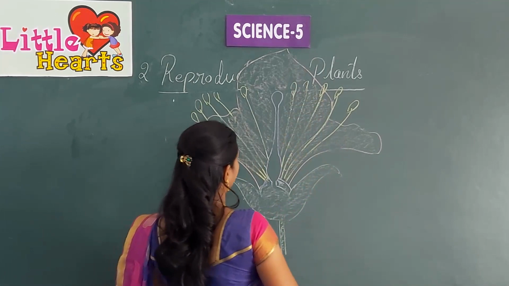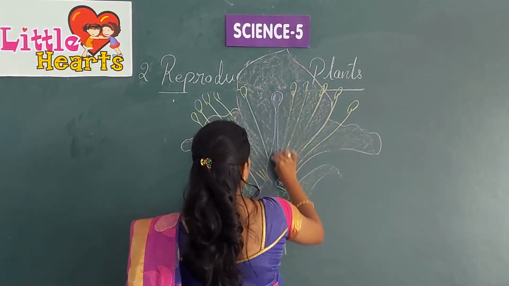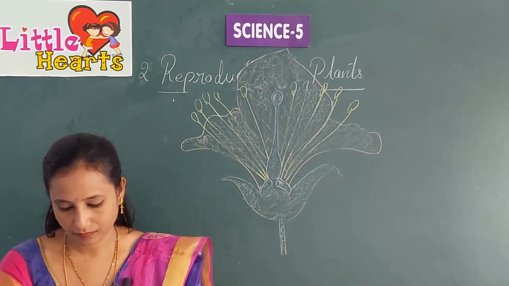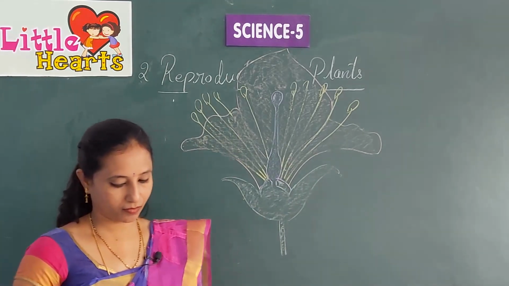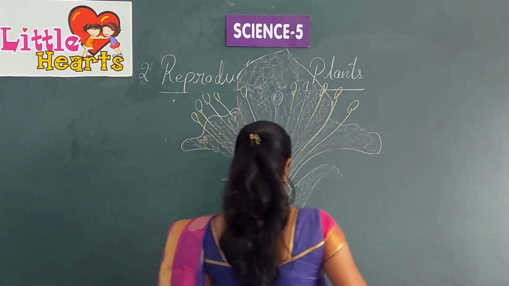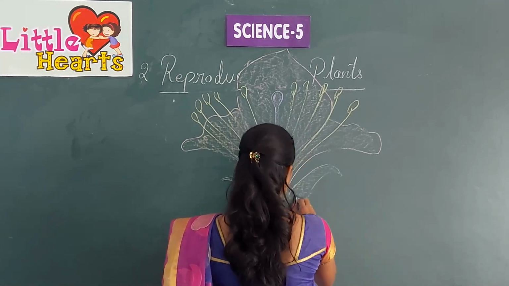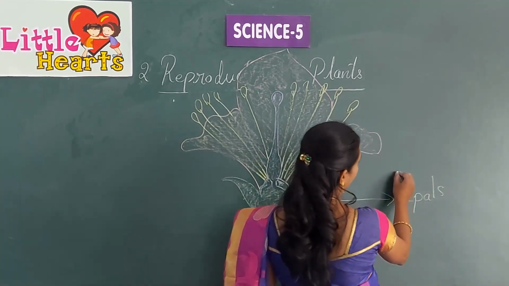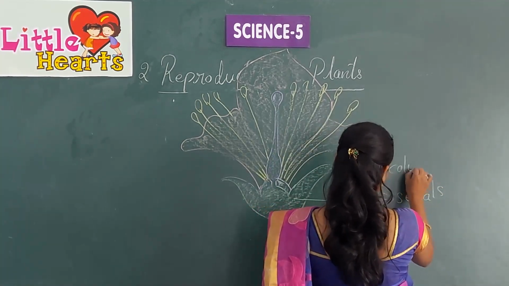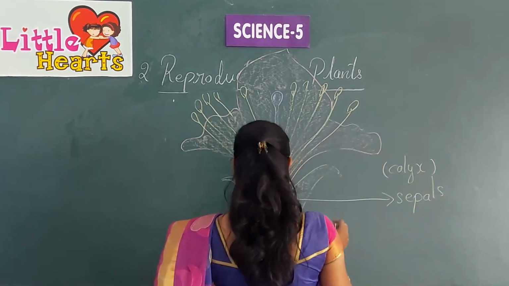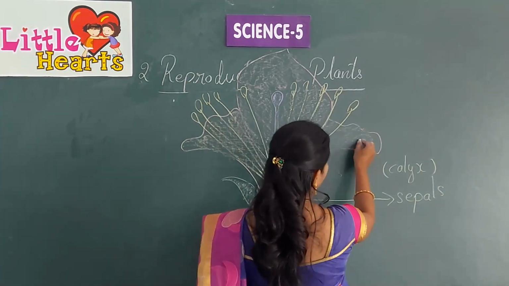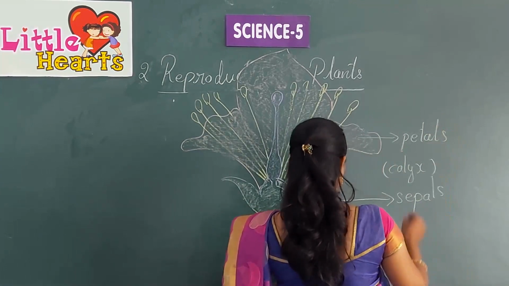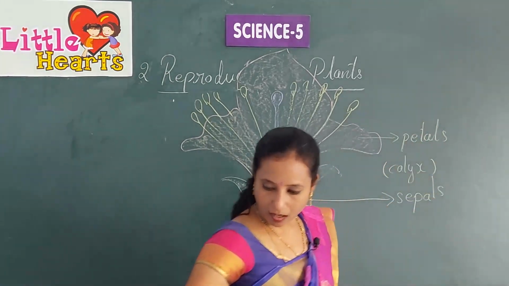This is sepal. This sepal is called calyx. This is known as calyx, and these are petals. Petals are called corolla.